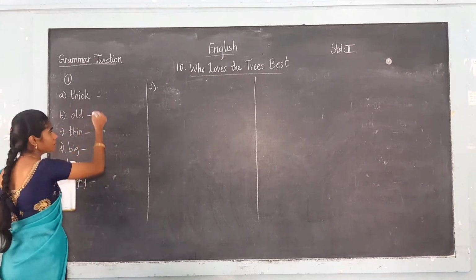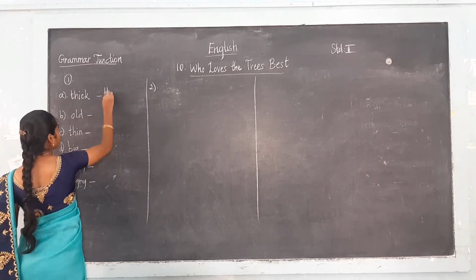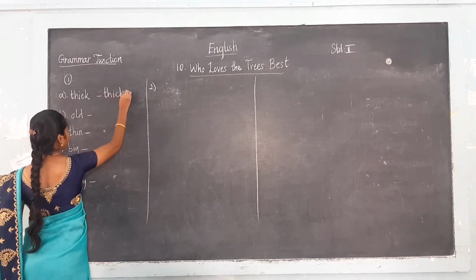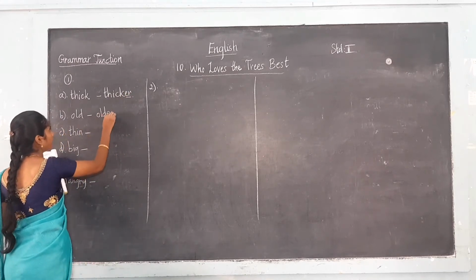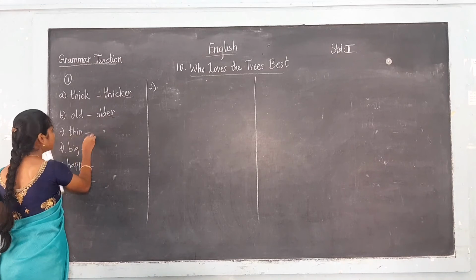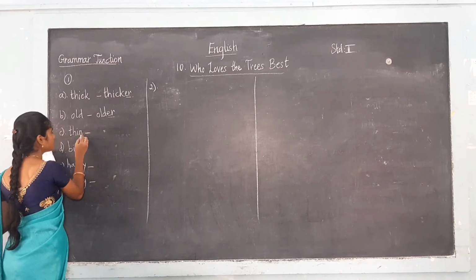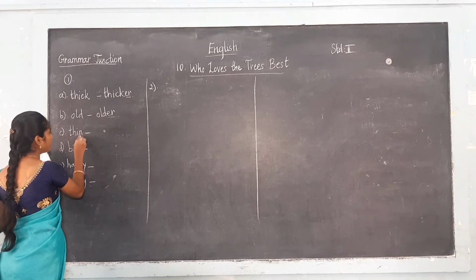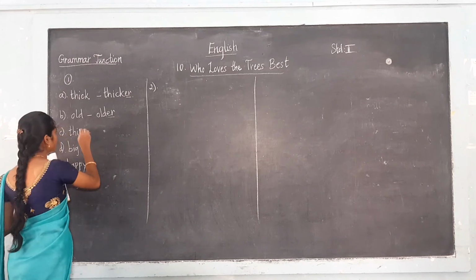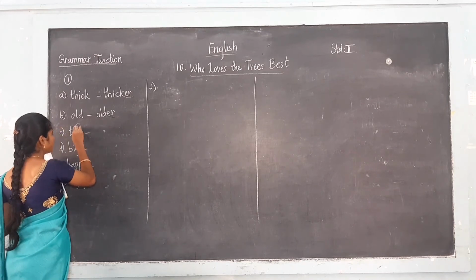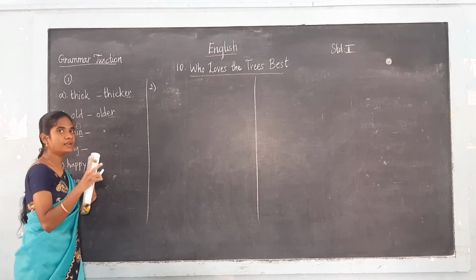So thick. What is the comparative form of thick? That is thicker. Okay. Thick, thicker. We are adding ER. Then old, older. We are adding ER. Then thin, that is thinner. What is the spelling for thinner? Here, the adjective is ending with a consonant with a vowel before. So what do we have to do? We have to double the consonant and add ER.